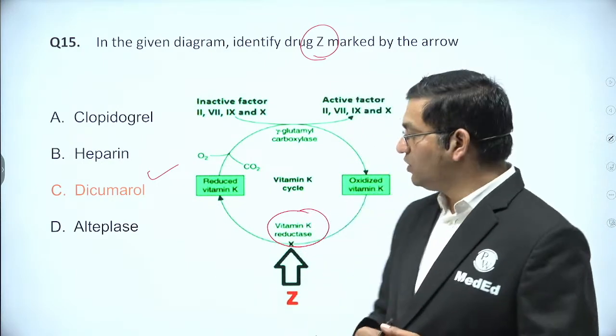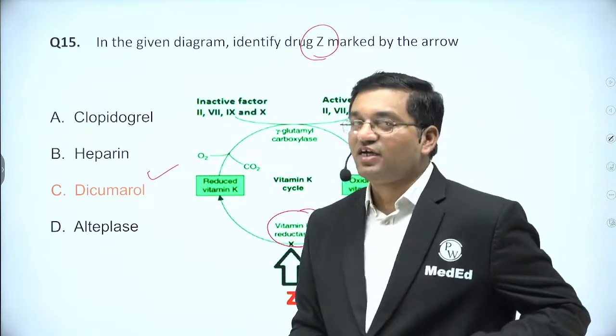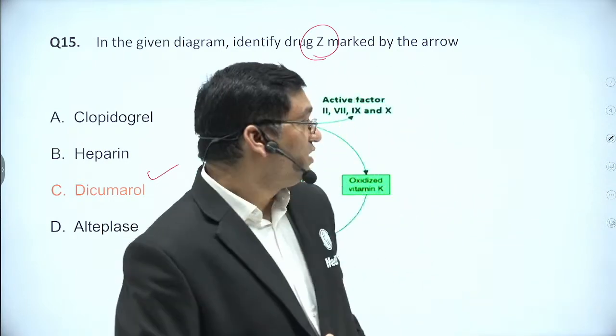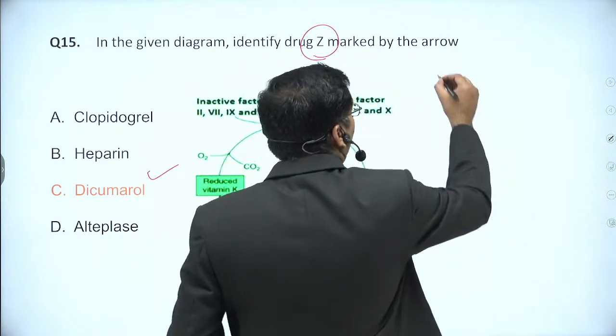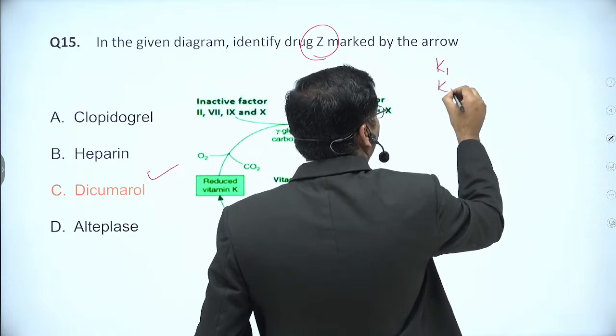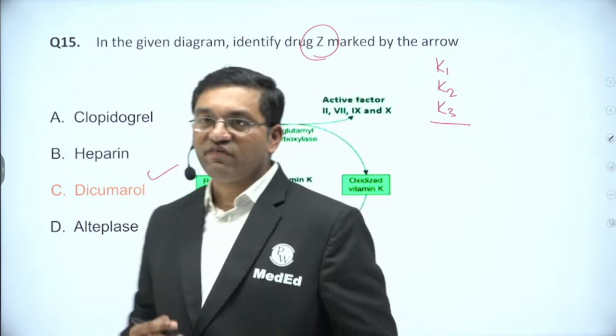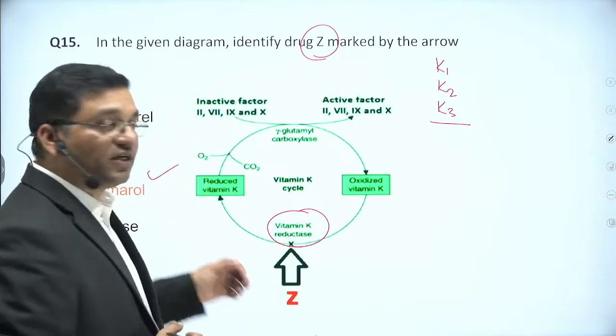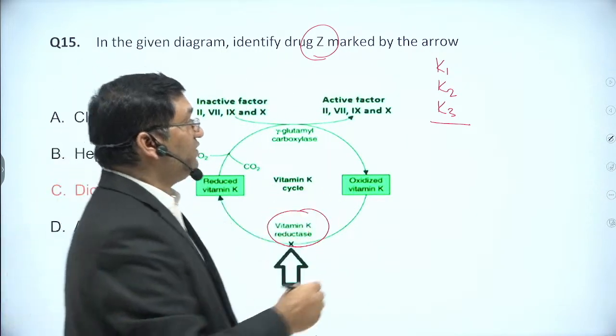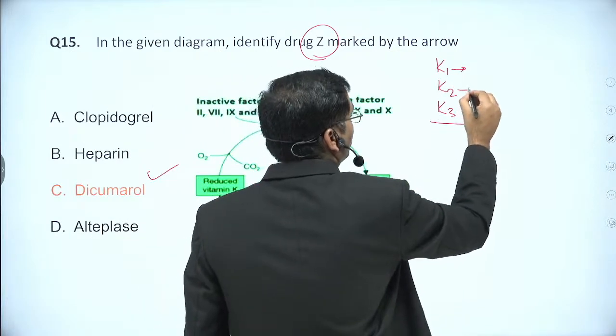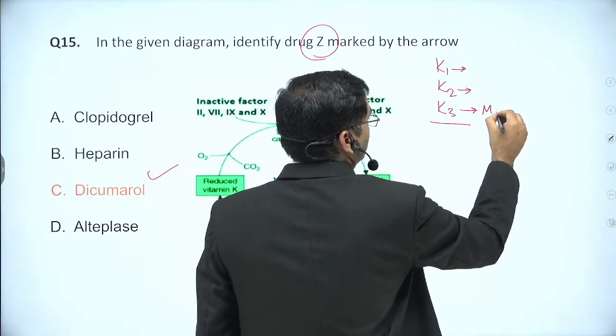These are the oral anticoagulants. What are the functions of vitamin K and what are the different forms of vitamin K? Vitamin K has three different forms: K1, K2 and K3. K1 is phylloquinone, K2 is menaquinone and K3 is menadione.